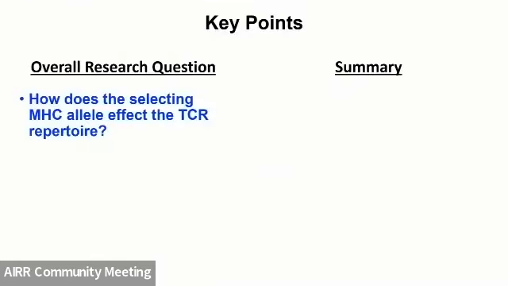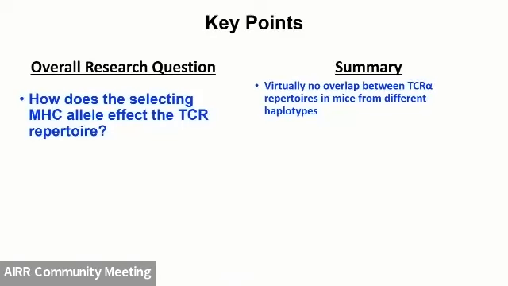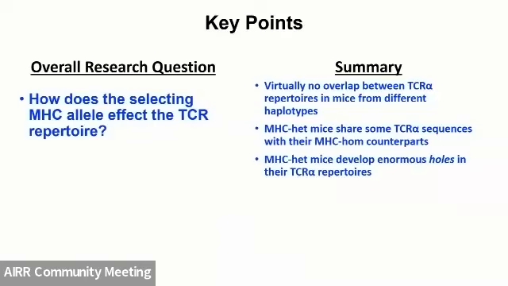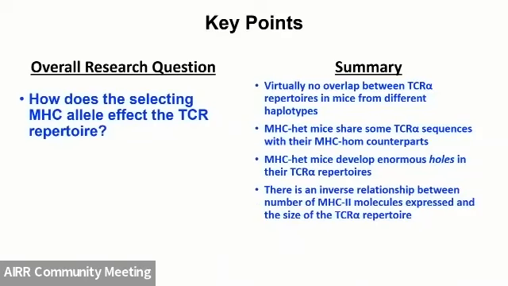Just going back, this is one of my last slides. Bringing this back to our overall research question, there's virtually no overlap between the TCR alpha repertoires of the mice that have different MHC haplotypes. The F1 animals share some sequences from their parents. However, they develop very large holes in their repertoires. And we think that this is indicative of an inverse relationship between the number of MHC class 2 molecules that can be expressed and the size of the TCR alpha repertoire.